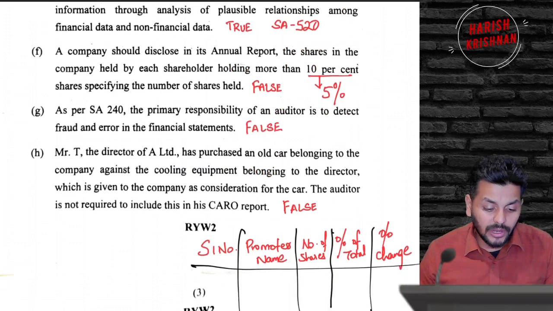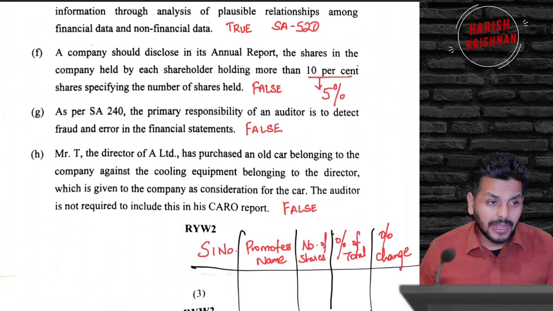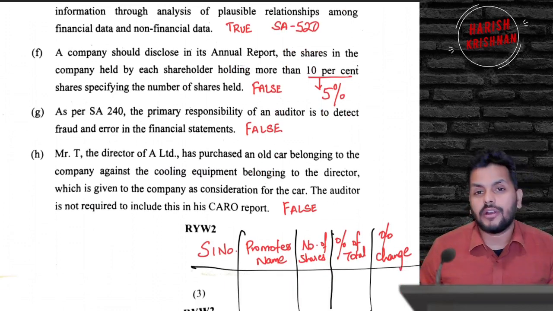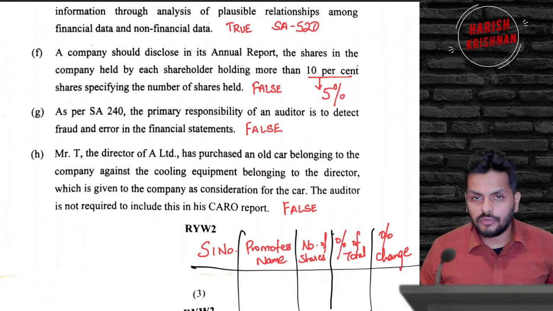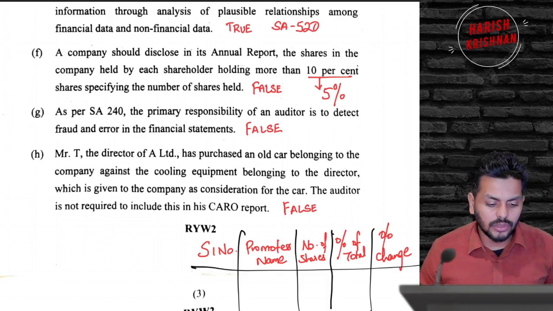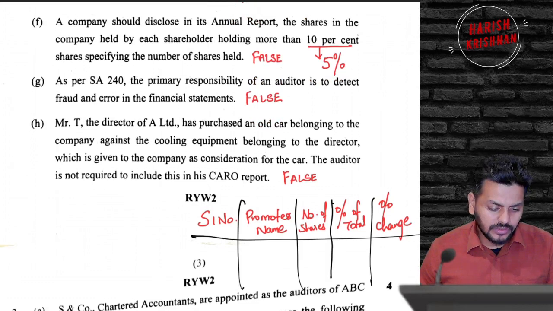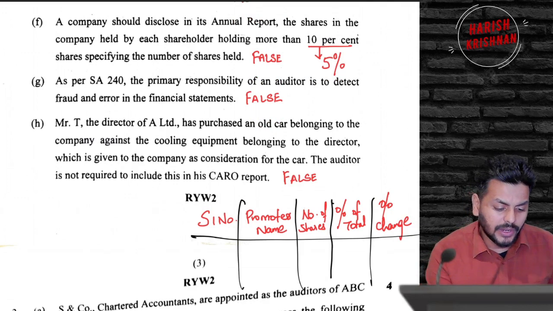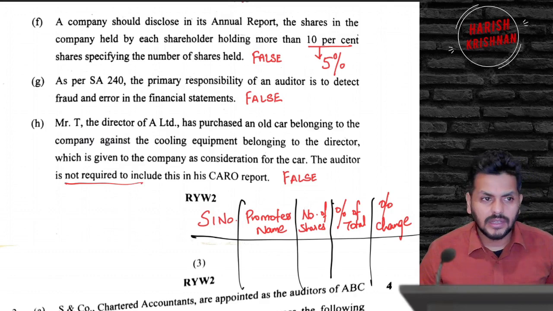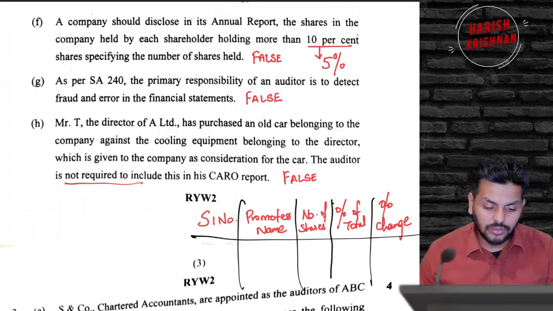As per standard number 240, which is the standard on fraud, the primary responsibility of an auditor is to detect fraud and error. I have 100 times emphasized this: the primary responsibility of the auditor is to give an opinion, not to find out fraud. Then the last question is about Mr. T, the director, who has purchased an old car belonging to the company against an equipment. So the auditor is not required to include this in CARO. I think it is wrong because non-cash transactions with directors are supposed to be reported as per CARO. So that statement is also false.